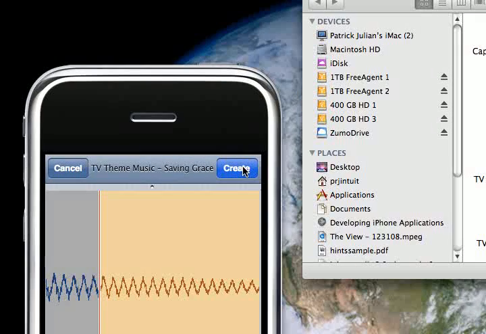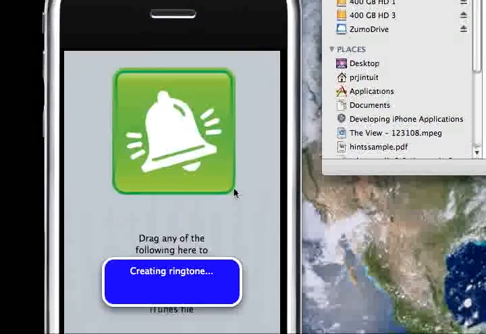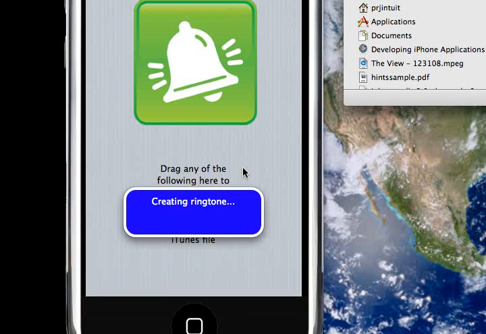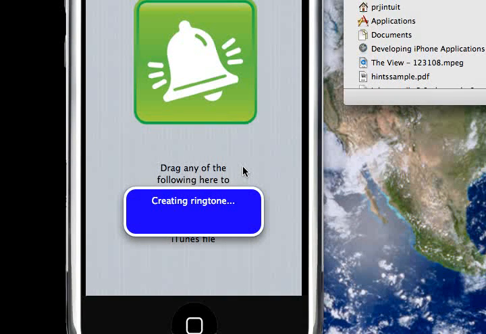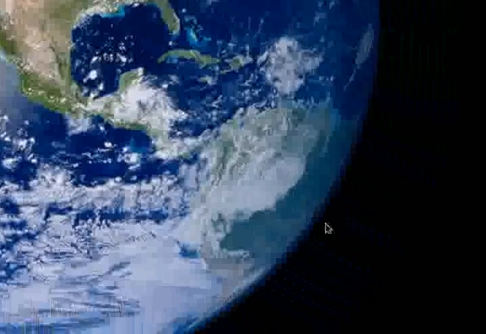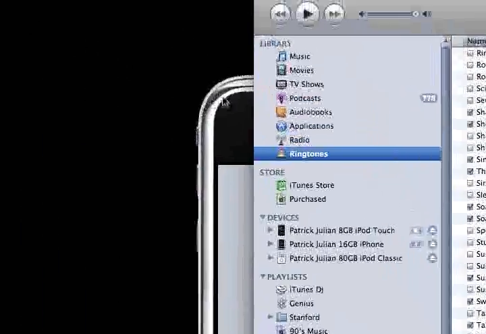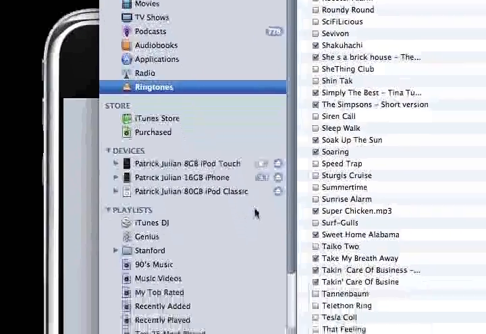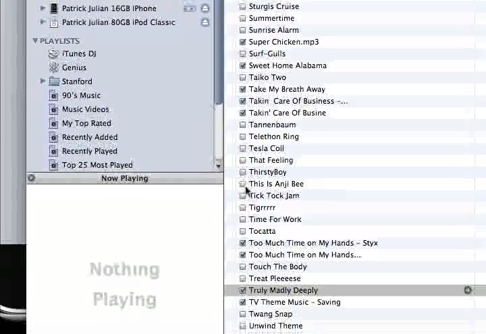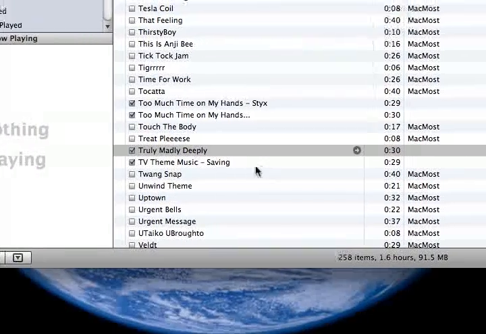Okay, so let's see here. There we go. Create. It's going to go through the converting process, creating ringtone. It's a success. And now it's going to be in my iTunes ringtone section. So I'm going to go over here, bring up iTunes. And my ringtone section, it was TV. There we go, TV theme music, saving, and there was Grace after that.